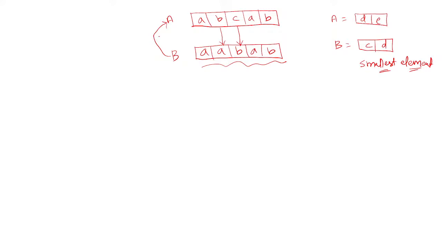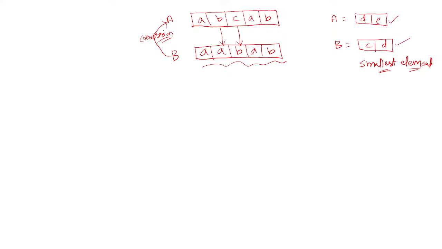Then only it is possible for conversion. This is one observation you should make: the characters in B must be present in A. Then only it is possible, because it must be replaced with the smallest. If you select some subset, these characters always get replaced with the smallest element. So if that smallest element is not present in A, then you cannot perform that conversion. That is the problem in this case.